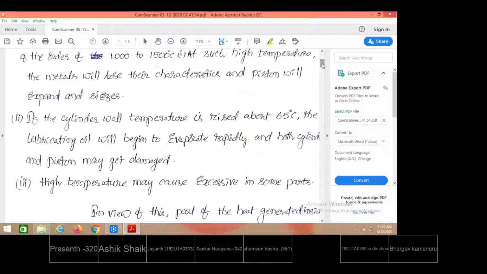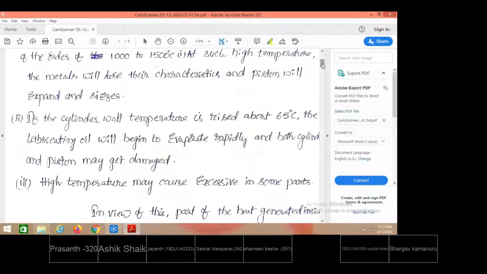As there is continuous contact between the parts, you also need to provide lubrication. While we are providing lubrication, when high temperatures are maintained, the lubricant also gets evaporated at high temperature, and the total lubricant may get evaporated, and proper lubrication cannot be provided between the mating parts. So when high temperatures are not reduced, even the lubrication effect will get affected. There is also one more reason.